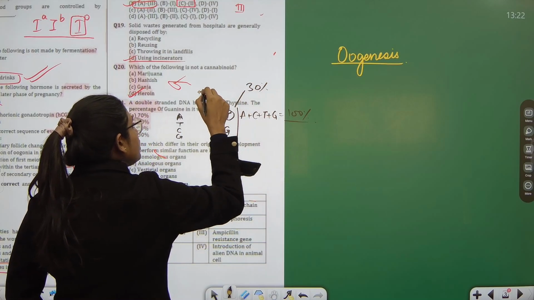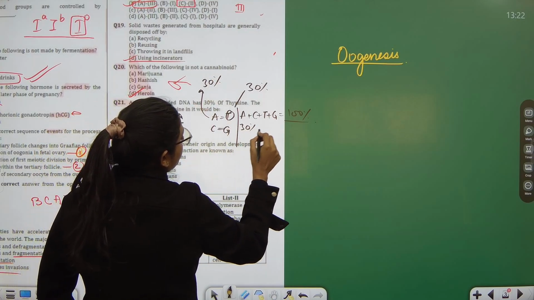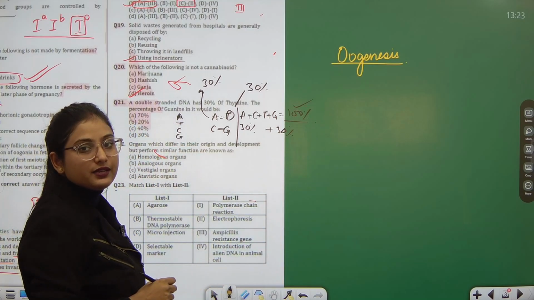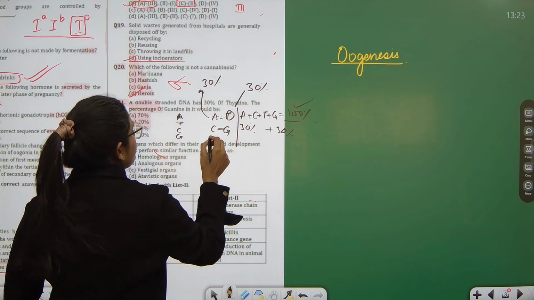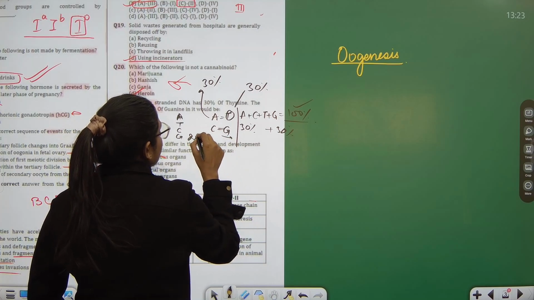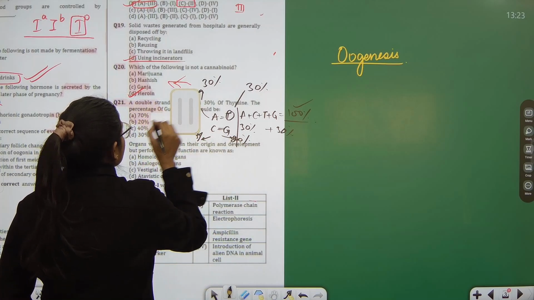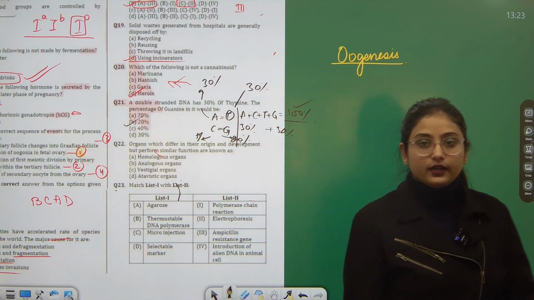So that means adenine also has to be 30%, and both of them add up to 60%. 100 minus 60, left over is 40. So that 40 has to be equally distributed between cytosine and guanine. Half of 40 is 20%. So the percentage of guanine would be 20%. Very clear cut answer.